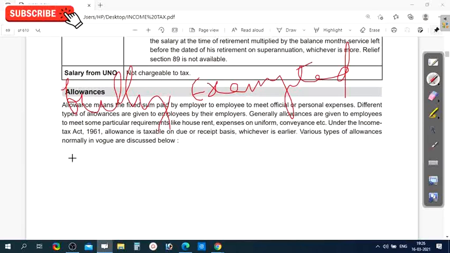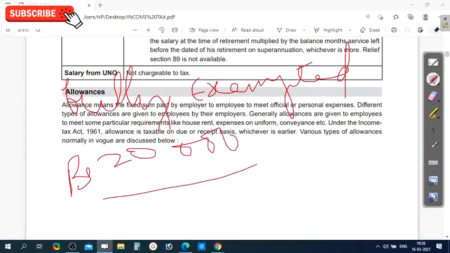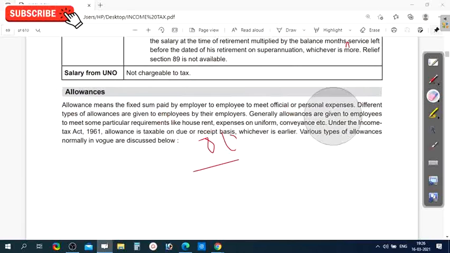For example, you have received a sum of rupees 20,000 as a certain allowance. On such an allowance, you need not pay any tax because this allowance comes under the category of fully exempted, means exempted from the tax. As it comes under the exemption category, you need not pay any tax. And the third one, partly taxable.